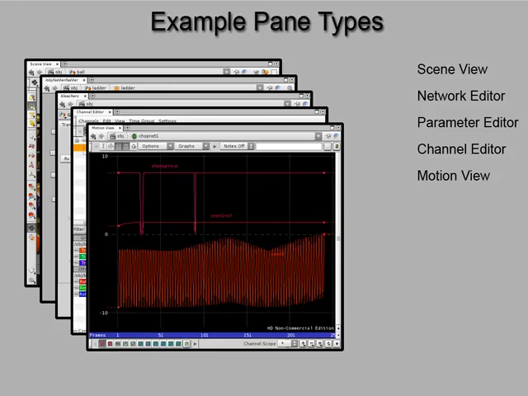And here with the motion viewer, we're actually looking at a waveform that is being generated right now inside of Houdini when I snap this picture. Very cool stuff. Okay, so what else?